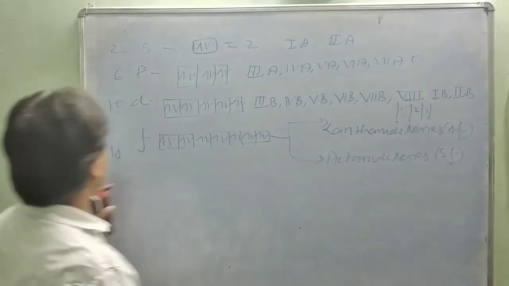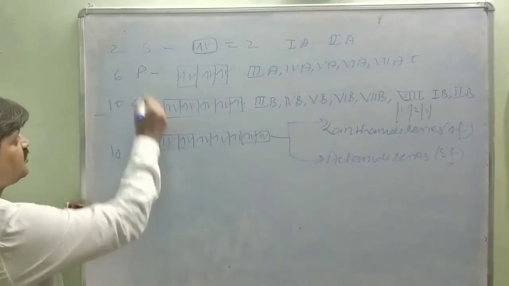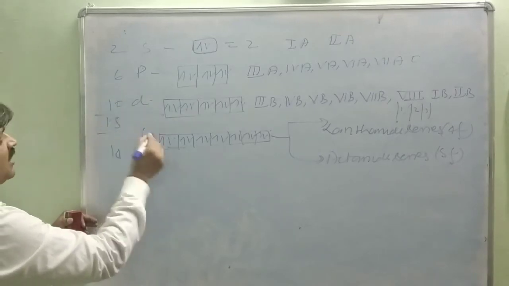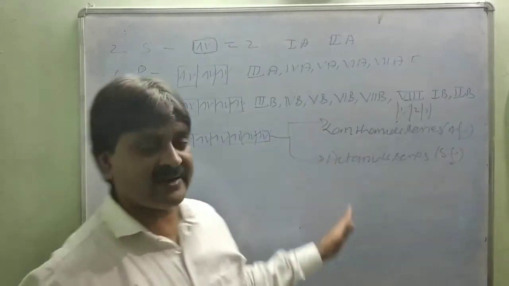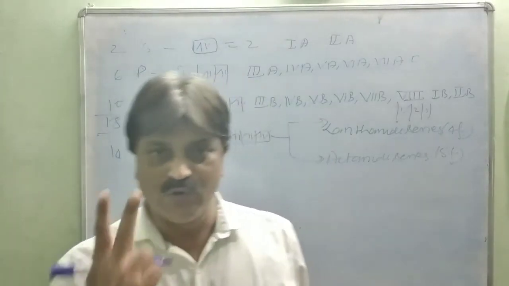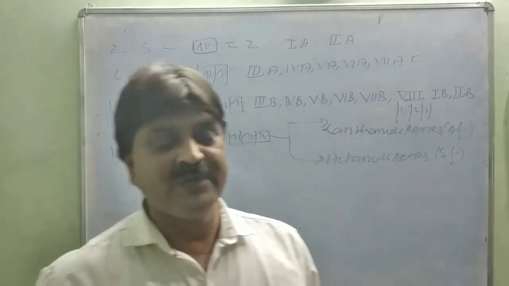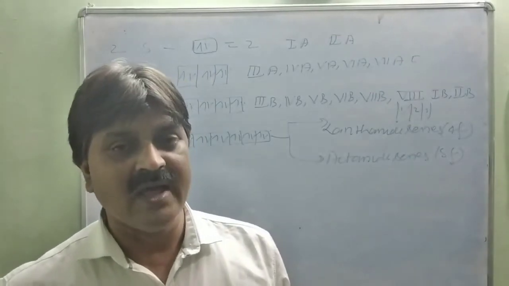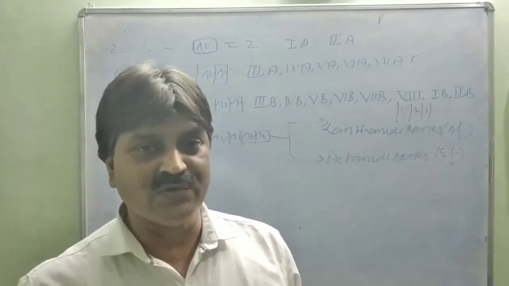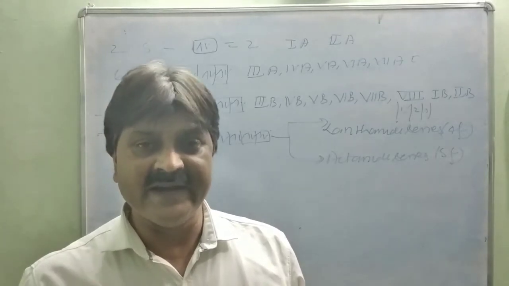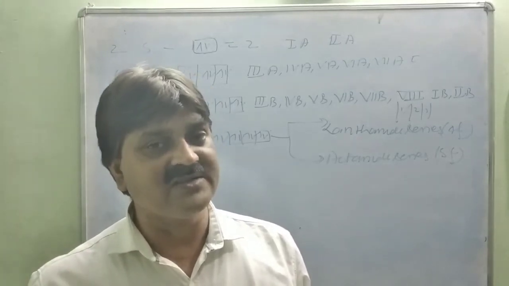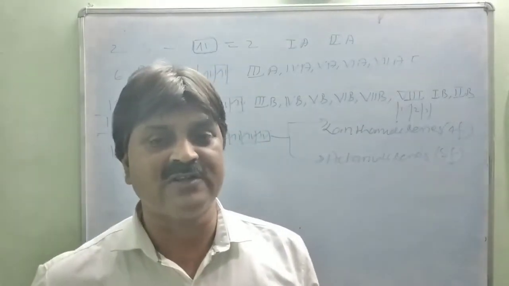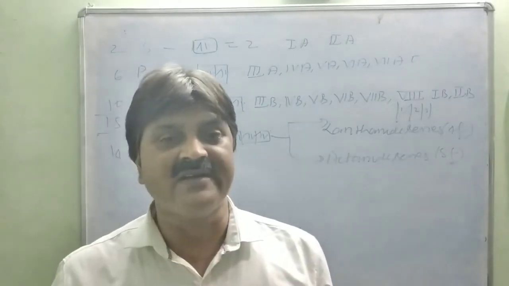So this is the total number. You will see here, this is the main periodic table, S, P, D. This has 18 vertical columns, and the F block has two separate series, lanthanide and actinide. So very easy. The S block has two groups, first A and second A. The P block has 6 groups: third A, fourth A, fifth A, sixth A, seventh A and 0 group. And the D block has 10 groups: third B, fourth B, fifth B, sixth B, seventh B, 8 having 3 groups, and the first B and the second B. So total 18 vertical lines are present in the main periodic table, which are called groups, and 7 horizontal lines are present in the periodic table.